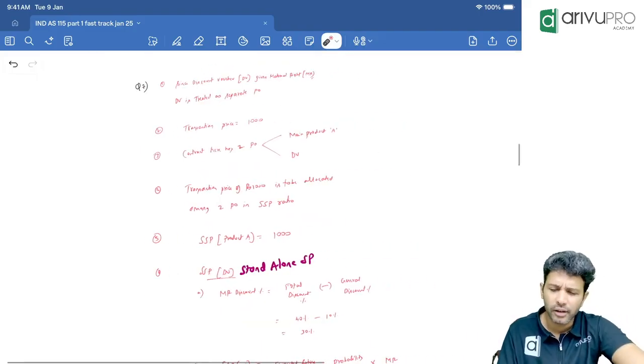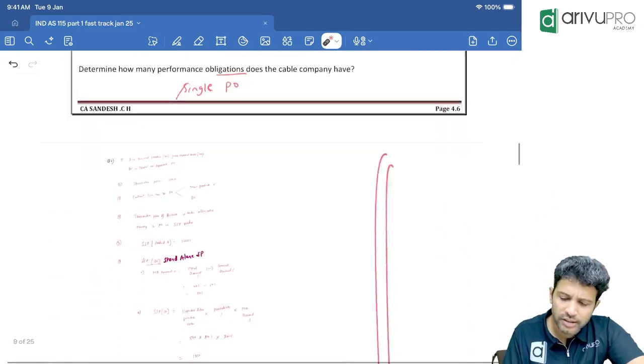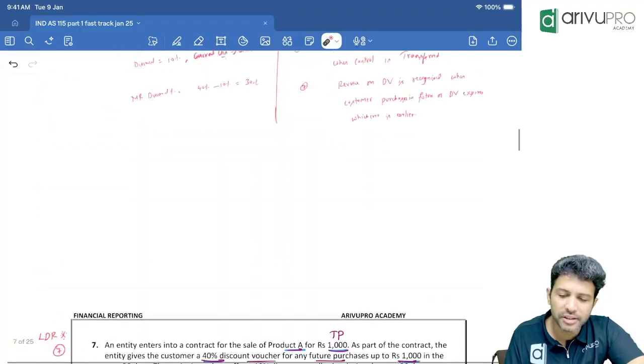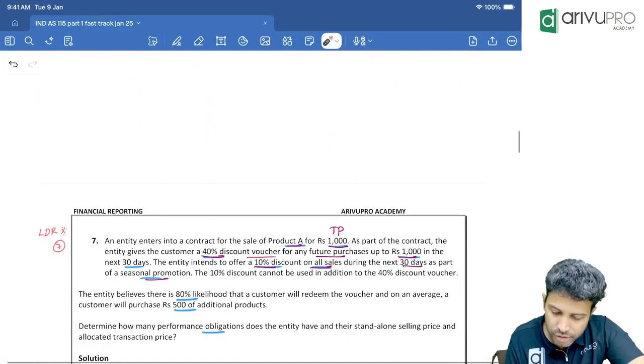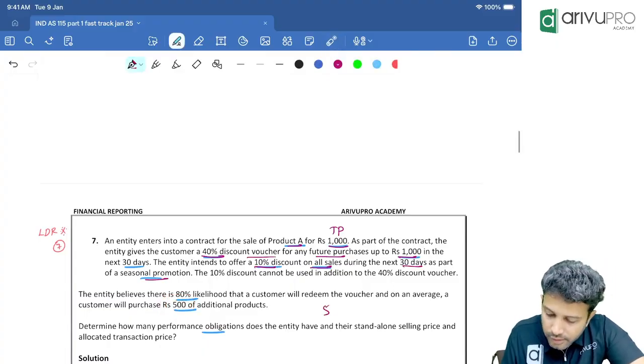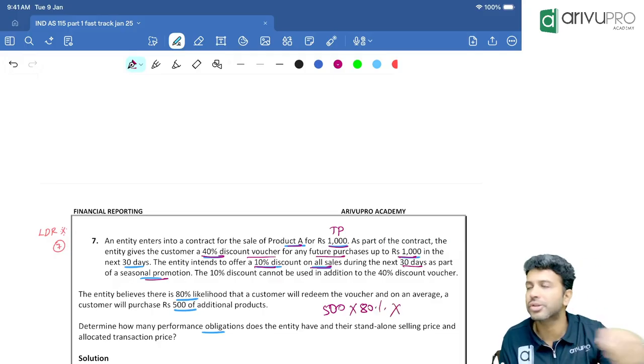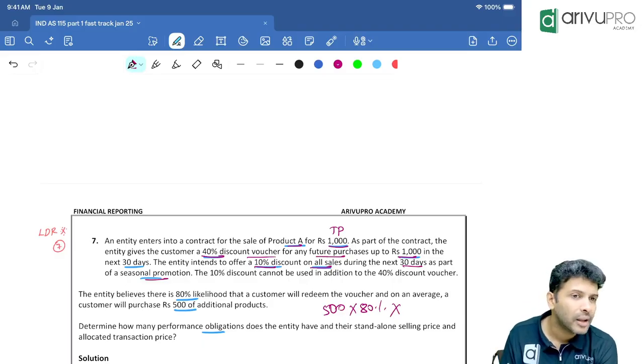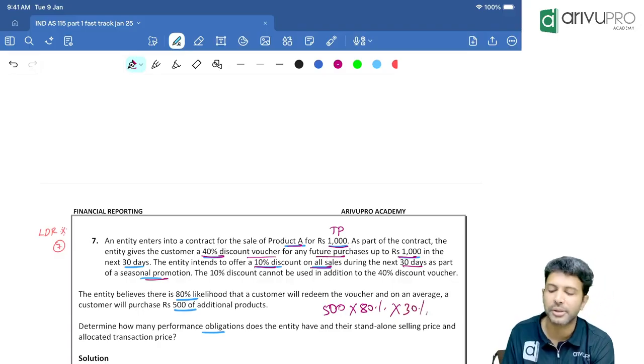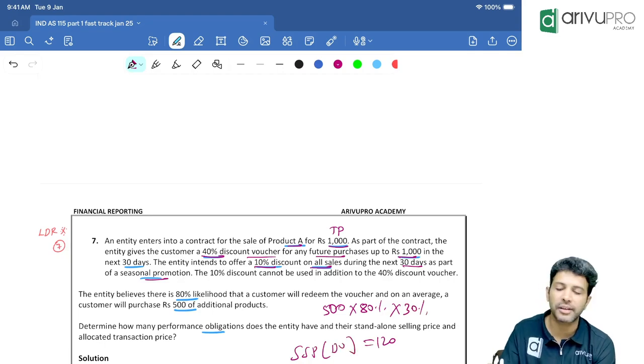Take your calculator. The customer can use the discount voucher when he purchases in future. How much will he purchase in future? 500. Is there a 100% chance of the customer buying this 500 rupees worth of goods, or only 80%? 80%. Multiply that. How much discount voucher did this customer get? 40%. But everybody got 10%. So this customer got how much material right extra? 30%. So multiply 30%. How much are you getting? 120. This is your standalone selling price of the discount voucher.